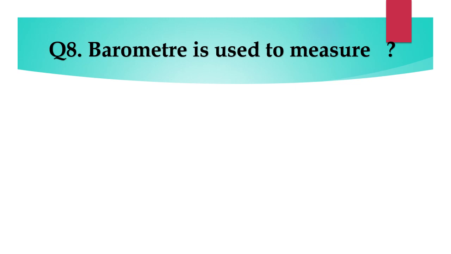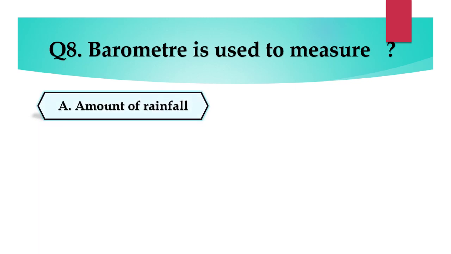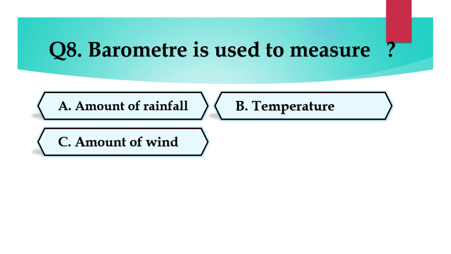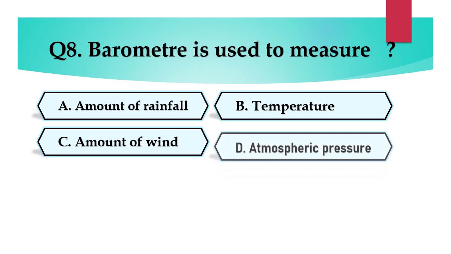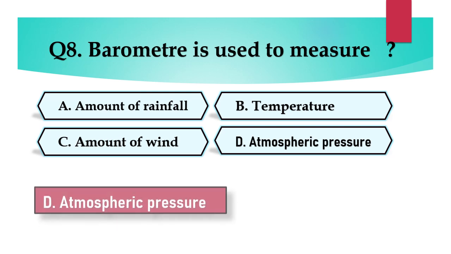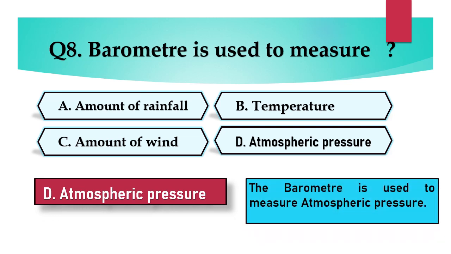Question number 8. Barometer is used to measure A. Amount of rainfall, B. Temperature, C. Amount of wind, or D. Atmospheric pressure. Answer is D. Atmospheric pressure. The barometer is used to measure atmospheric pressure.